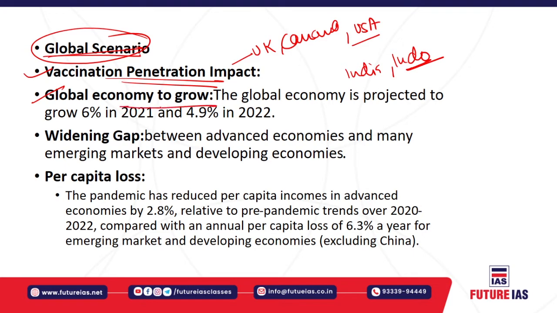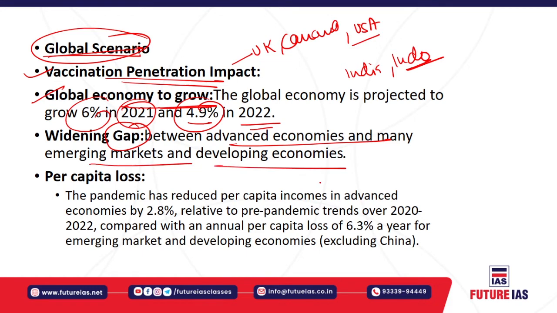Then the global economy to grow. The global economy is projected to grow 6% in 2021 and 4.9% in 2022. The 2021 global growth forecast is unchanged from April 2021. Then it has also been pointed out that there is a widening gap between advanced economies and many emerging markets and developing economies. So the global economic recovery continues, but there is definitely a gap between these economies.